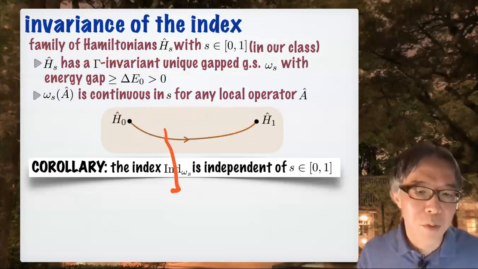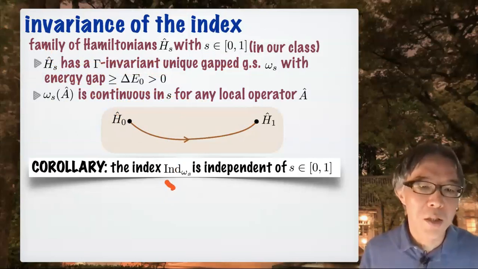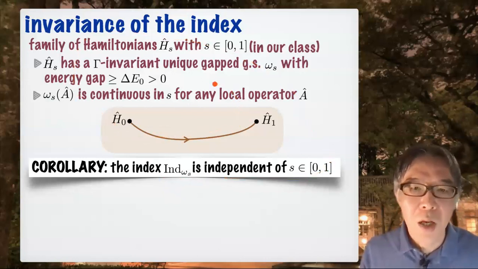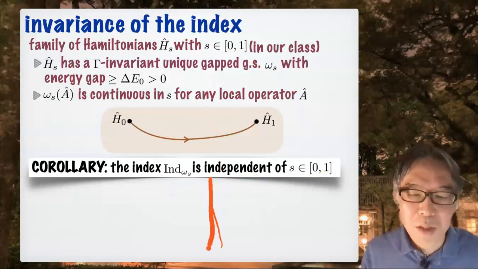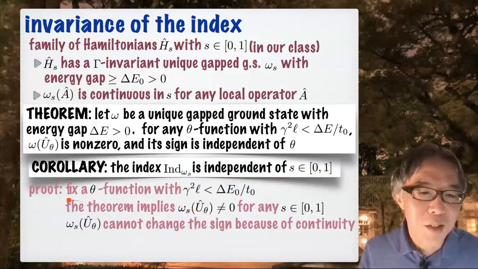And if this is satisfied, you say that H_0 and H_1 are continuously connected. And corollary, a very important corollary, which basically says that our index is topological, is that this index of omega_s is independent of s in this situation. I want to prove this, but I only have this space, but that is more than enough. Well, this is a proof. So we fix a theta function that satisfies this. So delta E_0 is this. Then I will use this theorem for each s. Then, since this satisfies this, we see from the theorem that omega_s(U_theta) is non-zero. And this is true for any s.